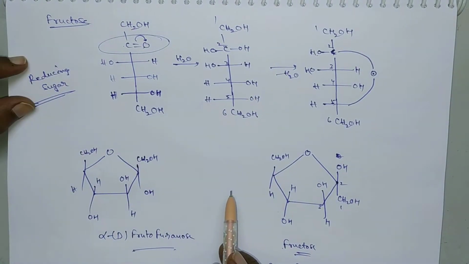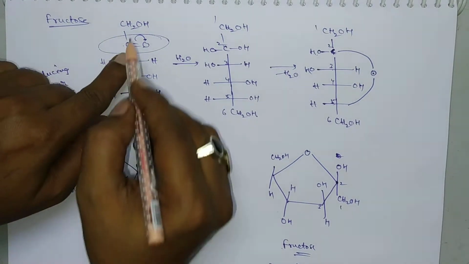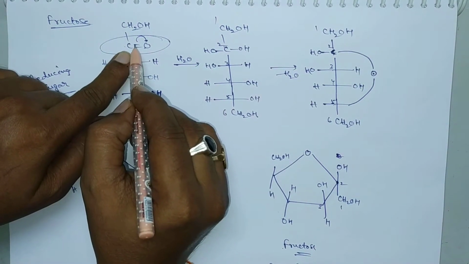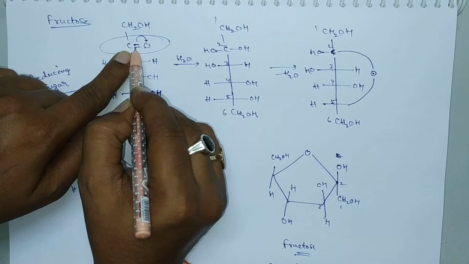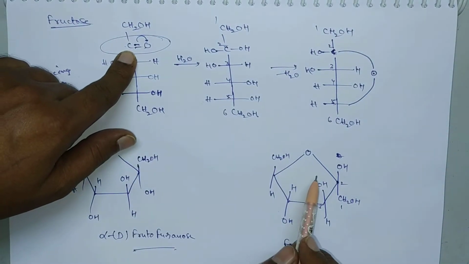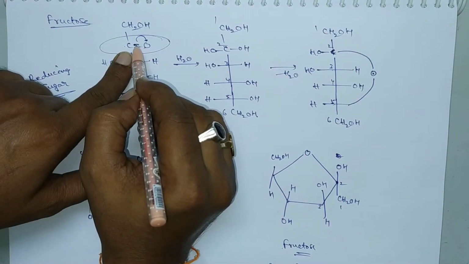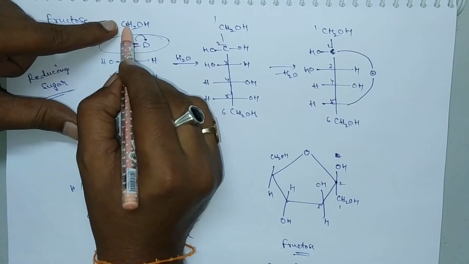So why is it a reducing sugar? Because upon heating, during the process of reducing with Tollens reagent or Fehling's reagent, this keto group will be converted into an aldehyde group.